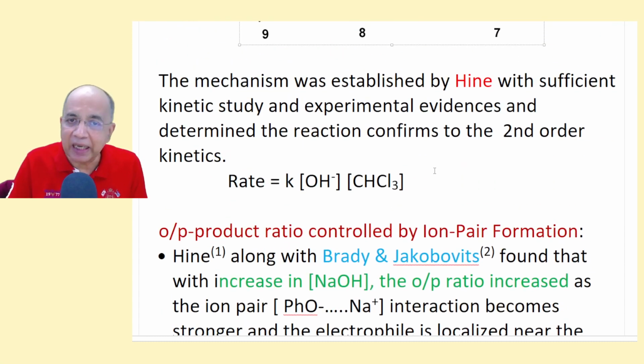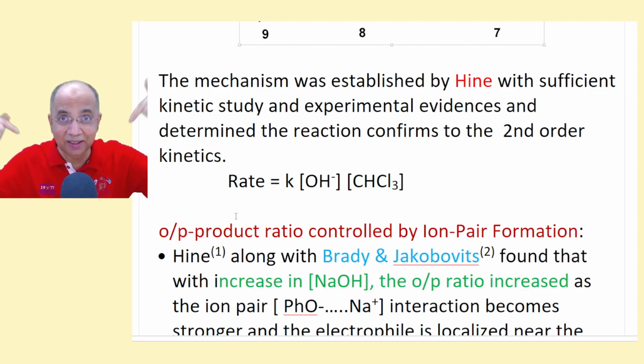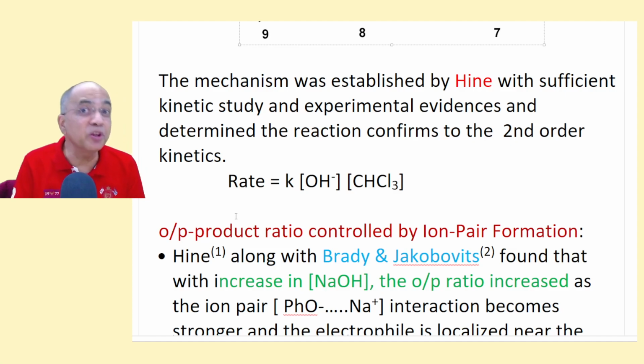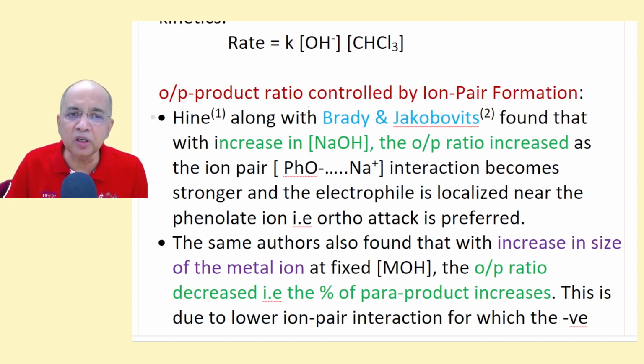Now the mechanism, Hein did a lot of kinetic study. It was found to be second order. I have not given you the second order rate constant expression. You can find it in the description box. I will be giving you the entire Hein paper. You will find the K value, the ortho-para product ratio controlled by ion pair formation.